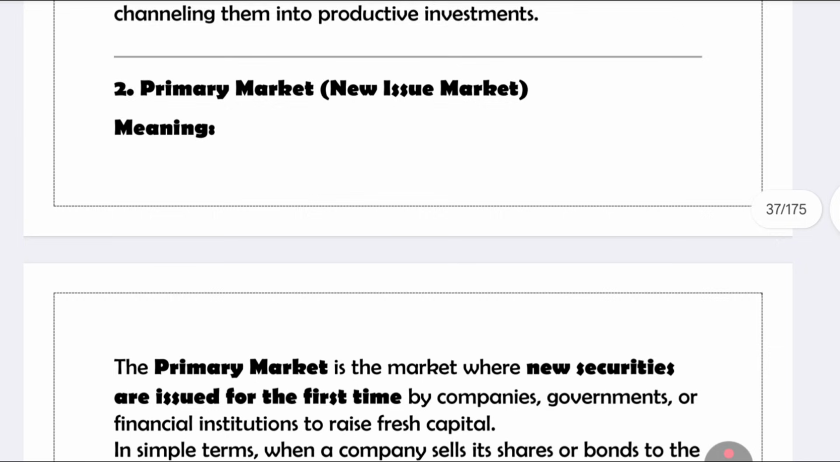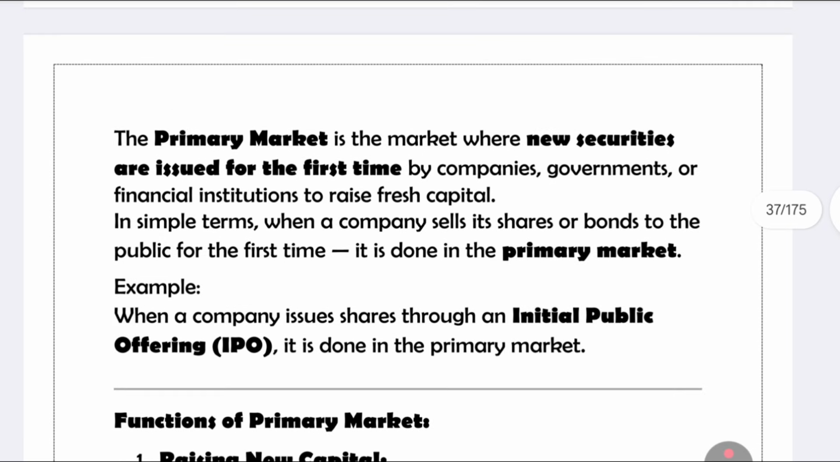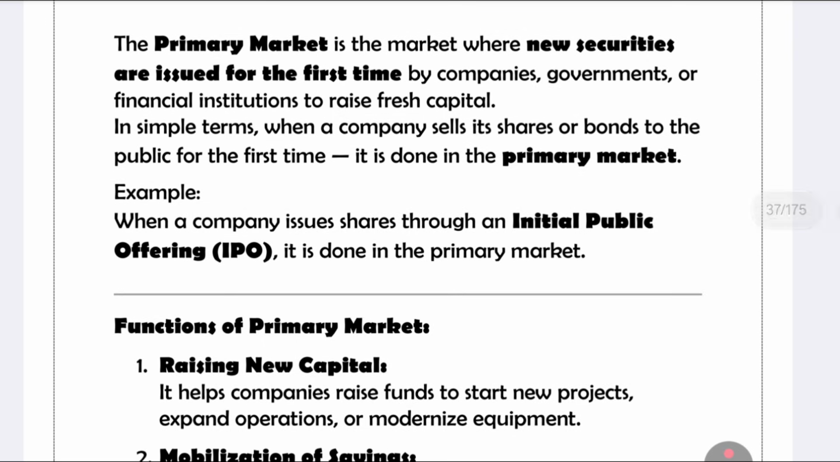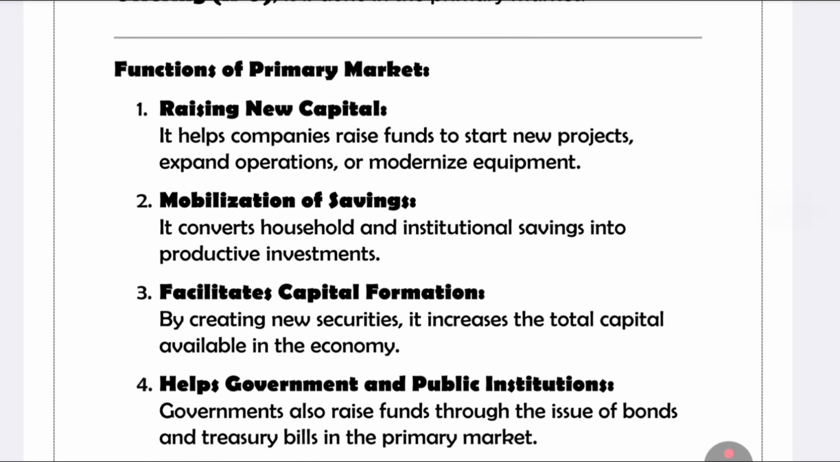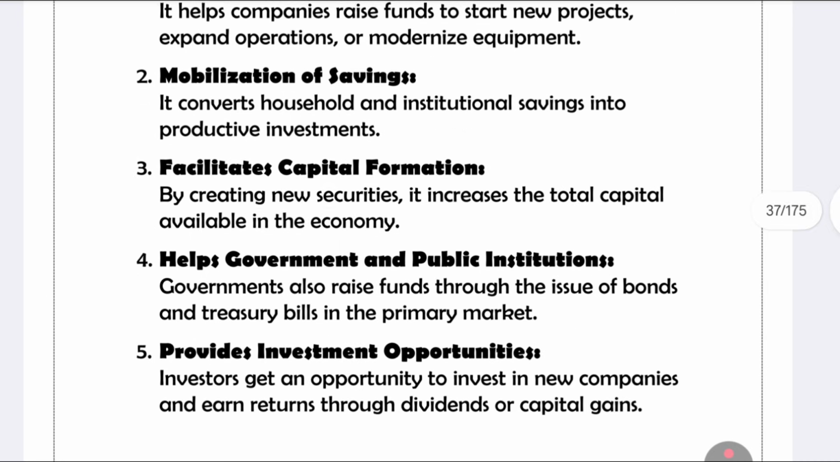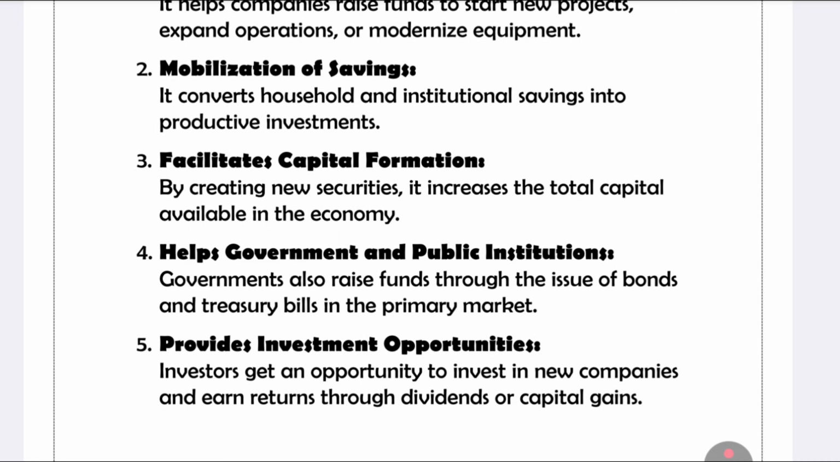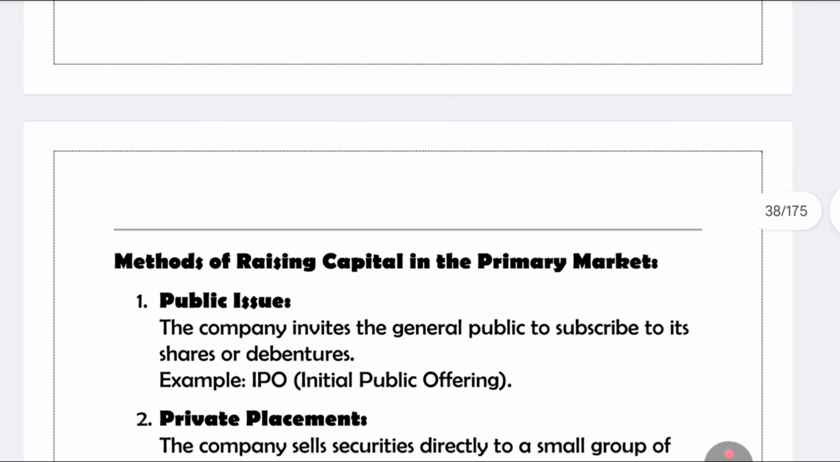Next, the primary market. What is meant by primary market? The primary market is a place where, for the first time, companies, governments or other financial institutions raise fresh capital. For example, when a company issues shares through an initial public offering, that is IPO, that is considered a primary market. Its functions: first, it raises new capital. It helps the government, helps capital formation, mobilizes your savings, and enables productive investment. These are the main key points.